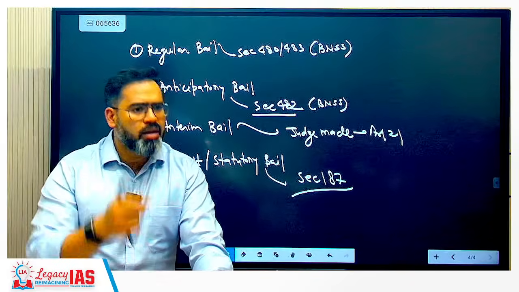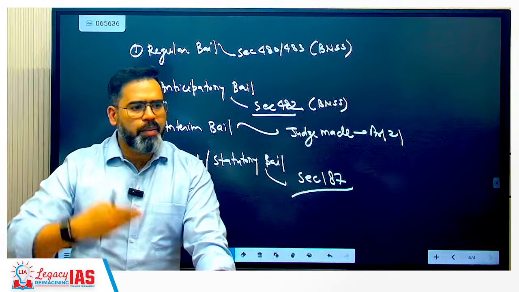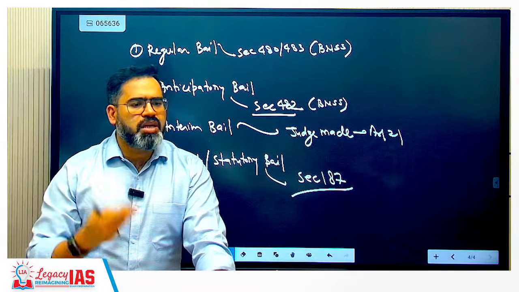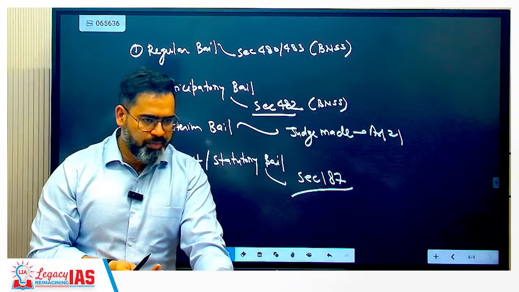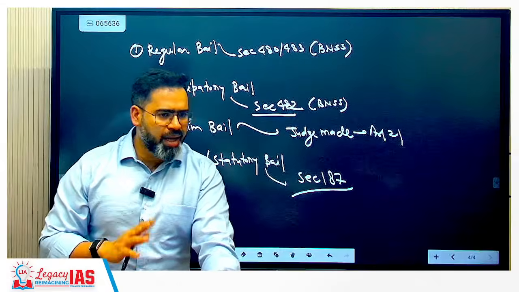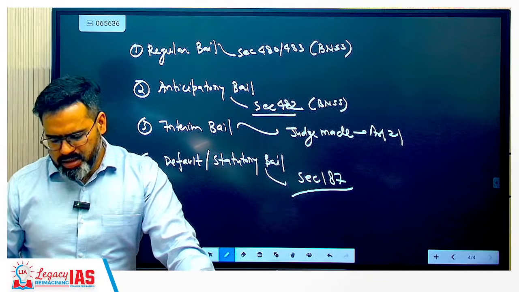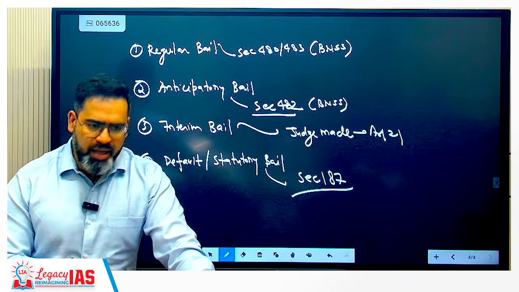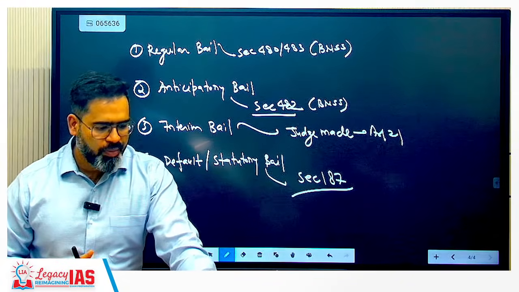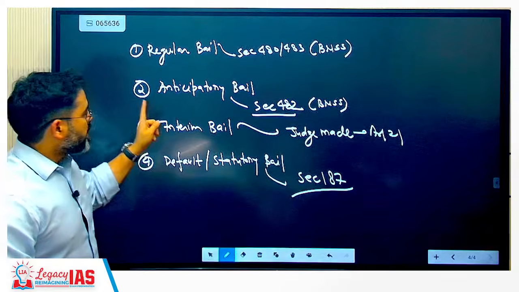Whenever an arrest happens, when you are going to appear before the magistrate, you will ask the magistrate: give me bail, sir. The magistrate will give the bail if they think that you have not committed a serious offense, or there is no need to hold you because you will still be here in the city itself. That is the case. So this is done. Next is anticipatory bail.